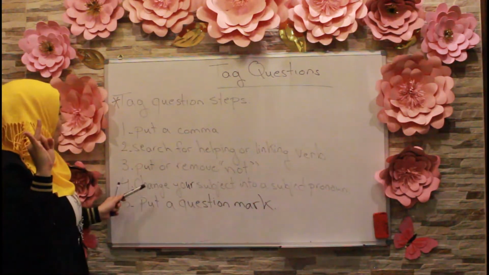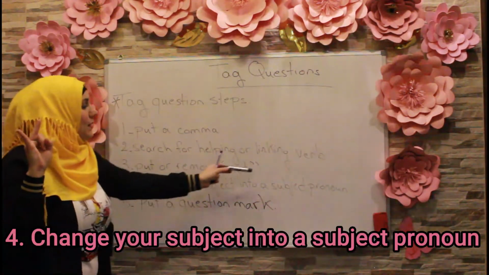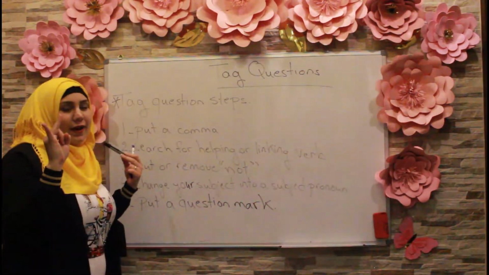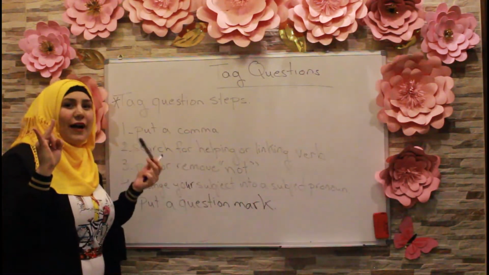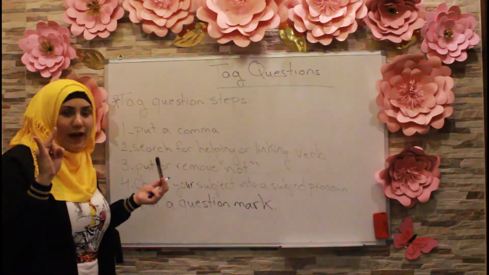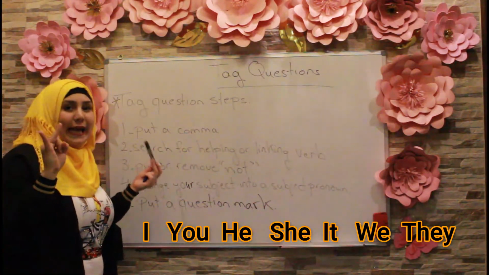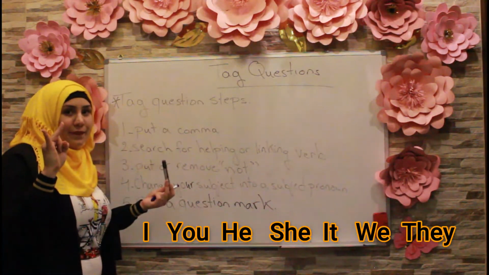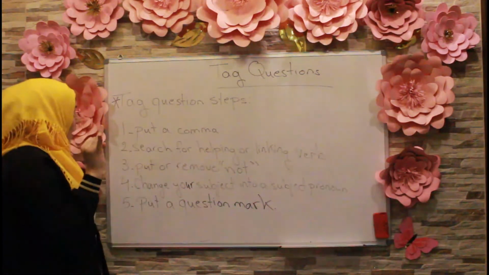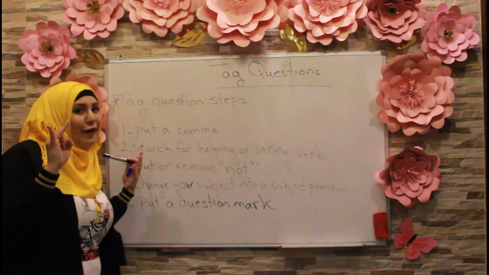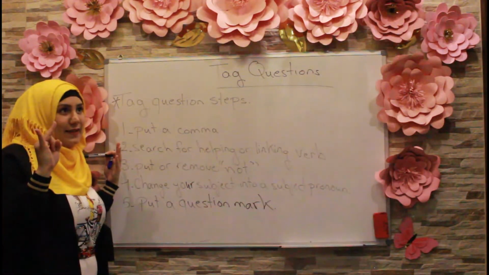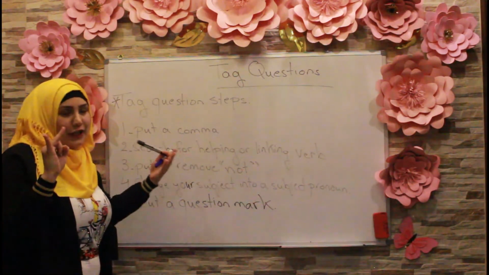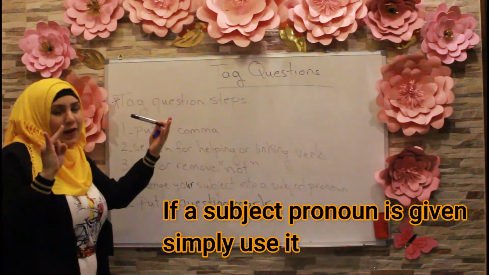Step number 4, change your subject into a subject pronoun. Whenever you have a subject, remember the subject pronouns: I, you, he, she, it, we, they. If I have a pronoun at the beginning of the sentence, if I say we are, I just say aren't we, after the comma.